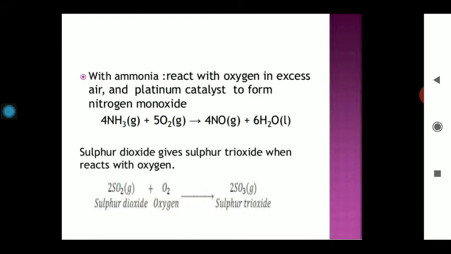With ammonia, when O2 reacts with ammonia, they can form nitric oxide along with water, and this reaction takes place in the presence of a platinum catalyst, and this nitrogen monoxide or nitric oxide is obtained in the chemical reaction. Sulfur dioxide gives sulfur trioxide when it undergoes a reaction again with oxygen, तो they can form sulfur trioxide. इसको भी आप यूज़ करेंगे in the contact process at the time of the preparation of sulfuric acid.